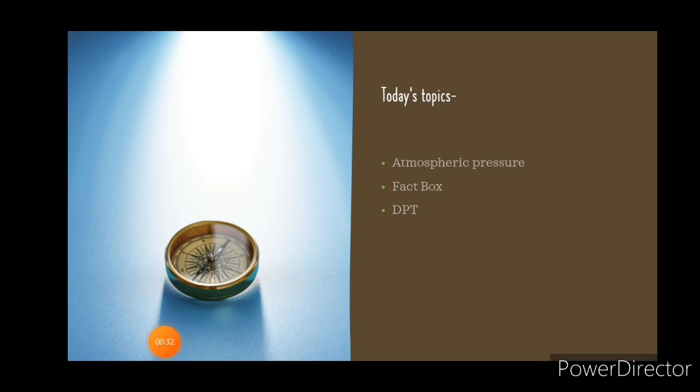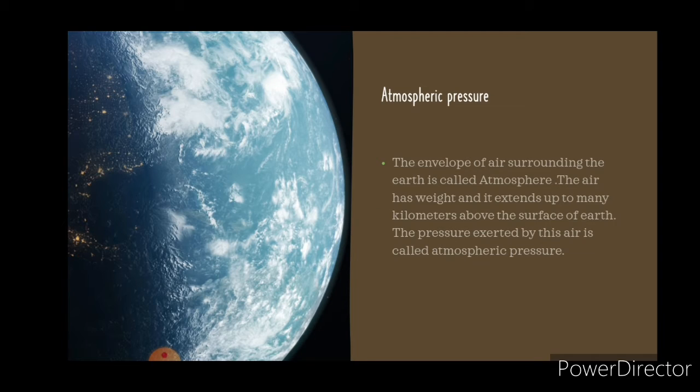Atmospheric pressure. The envelope of air surrounding the earth is called the atmosphere. The air has weight and it extends up to many kilometers above the surface of the earth. The pressure exerted by this air is called atmospheric pressure.